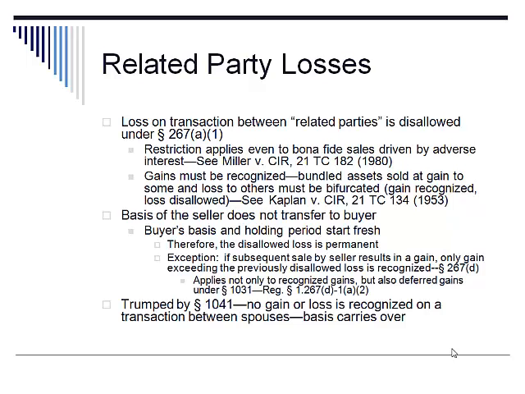And finally, this rule does not apply to transactions occurring between spouses, between a husband and wife. Those transactions are ruled by Section 1041, which states no gain or loss is recognized on a transaction between spouses, and the basis carries over from one spouse to the other.